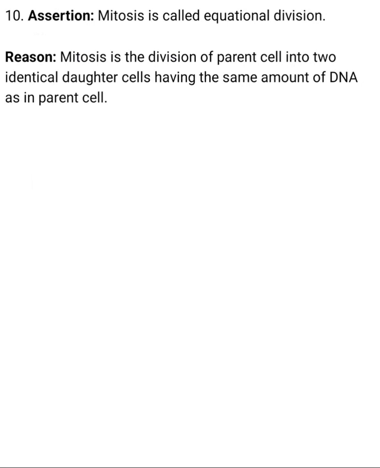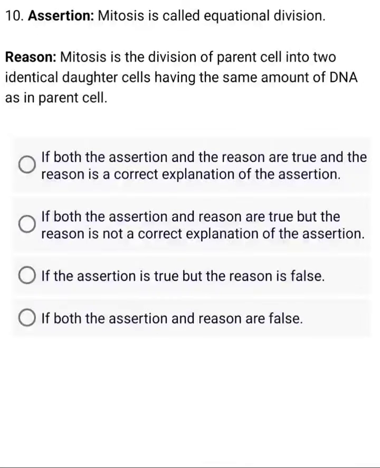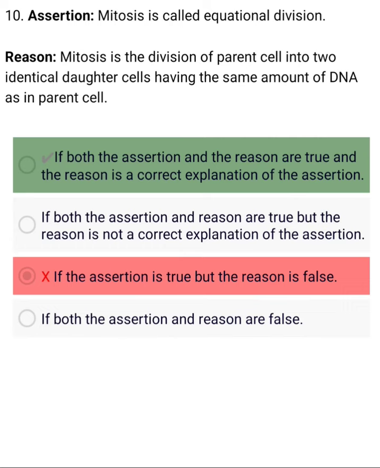Right. Assertion: Mitosis is called equational division. Reason: Mitosis is the division of parent cell into two identical daughter cells having the same amount of DNA as in parent cell. A. If both wrong.